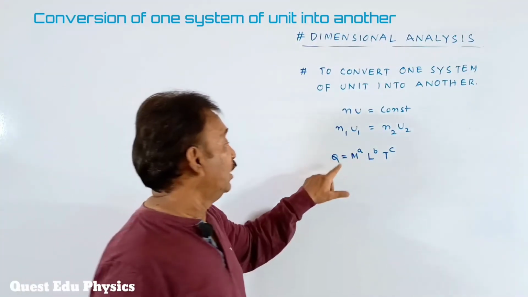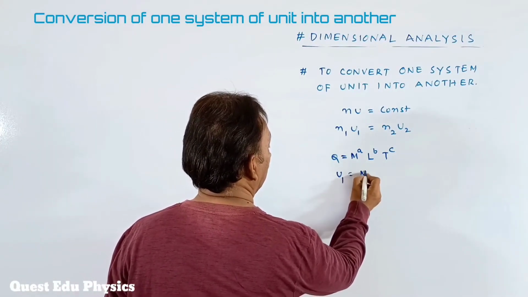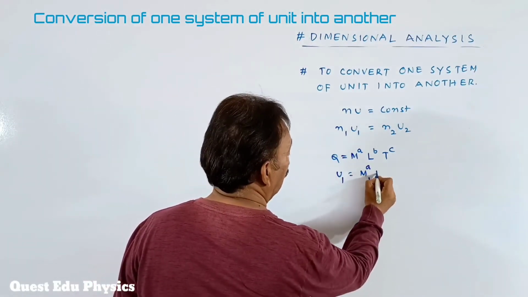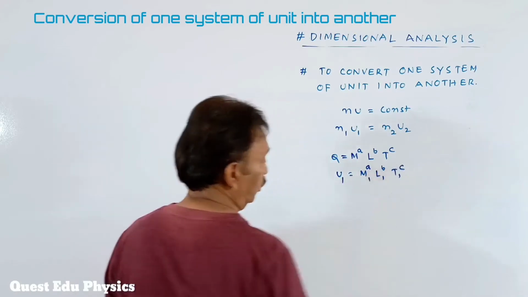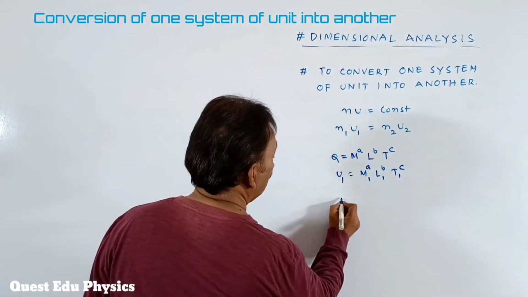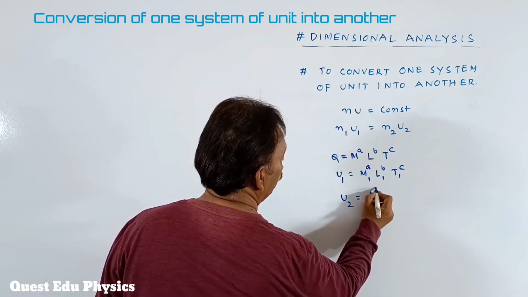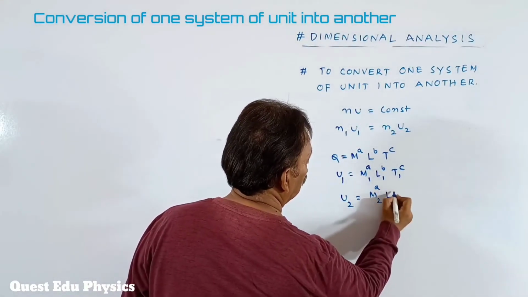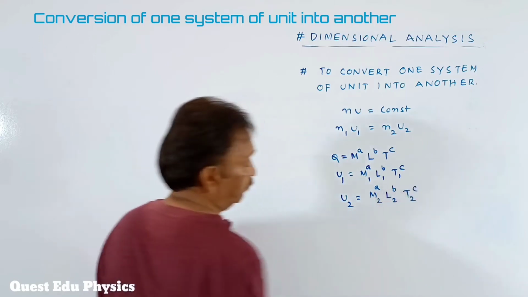Okay, students. Here I am writing U1 as M with subscript 1, L1 and T1 to the power of c, with the same powers. Similarly, U2 is written as M2 to the power of a, L2 to the power of b, T2 to the power of c.